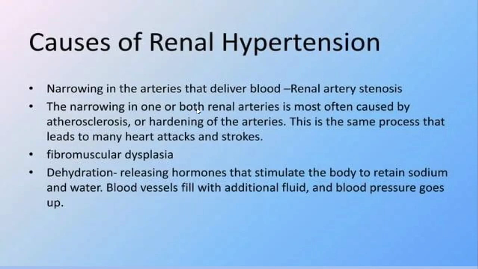Narrowing in one or both of the renal arteries is most commonly caused by atherosclerosis, or hardening of the arteries. This is the same process that leads to heart attack and stroke. Another is fibromuscular dysplasia, which means twisting of your arteries. Another cause of renal hypertension is dehydration. It means releasing hormones that stimulate the body to retain sodium and water. Then it can lead to high blood flow, and blood vessels fill with additional fluid and apply high blood pressure on your artery walls, right?